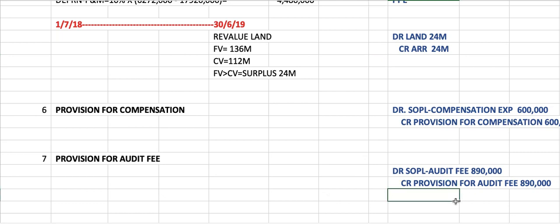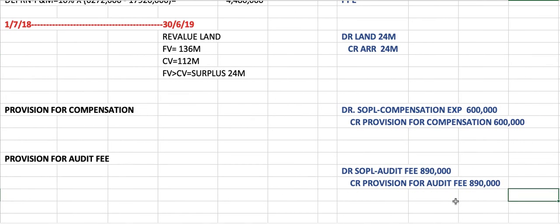Okay. Alright. Next, number 7. A provision of 890,000 is to be made for audit fees. So I pass this entry: debit SOPL audit fee and credit provision for audit fee, 890,000. Okay, and then on 1st August 2019, we are still in additional info number 7.